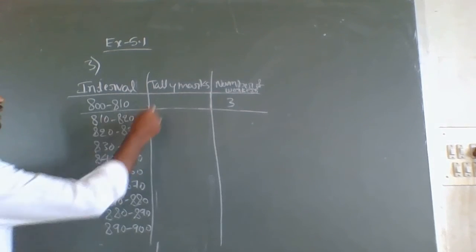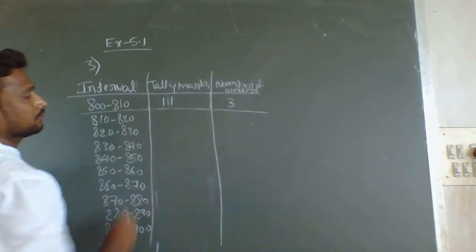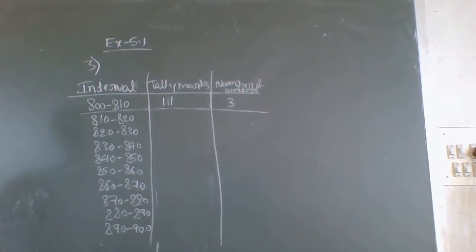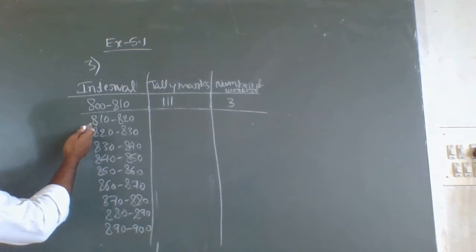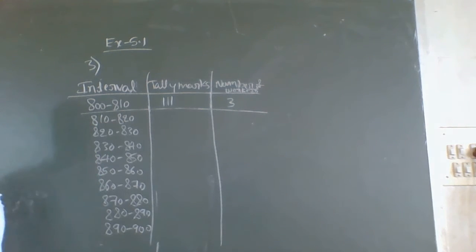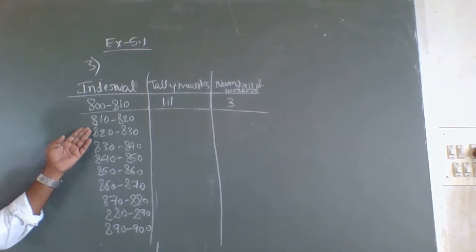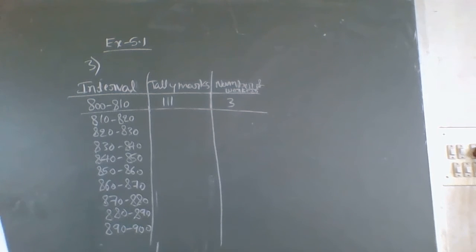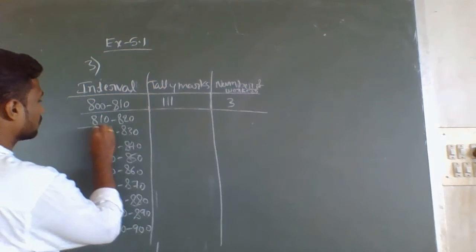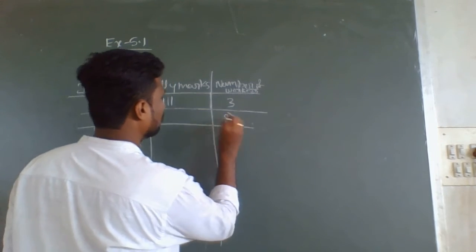So the tally marks are 1, 2, 3. Now the number of workers getting wages between 810 to 820: again count the numbers in the salary list between 810 to 820. We'll get 2 only. Here I will write directly 2.